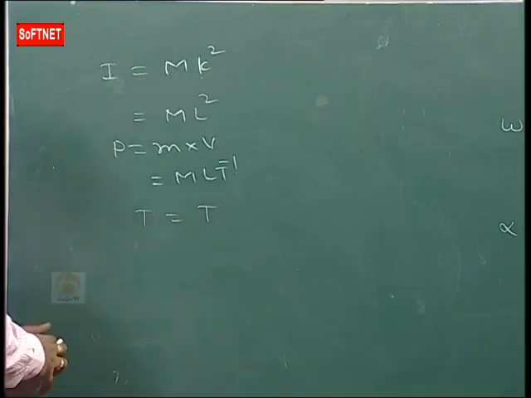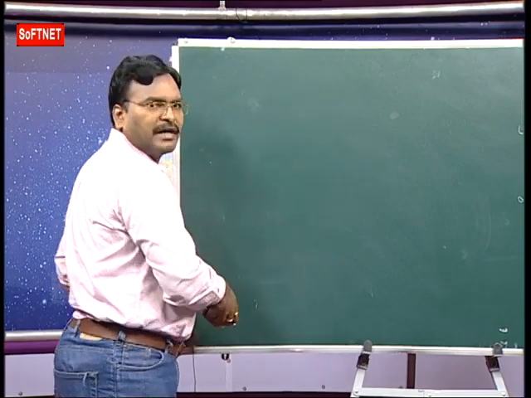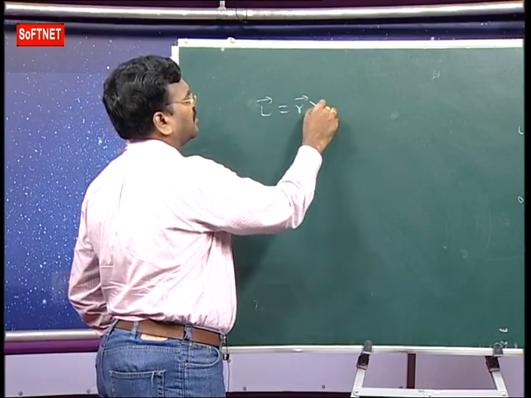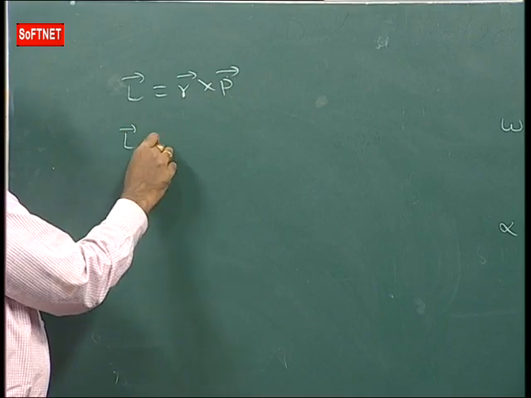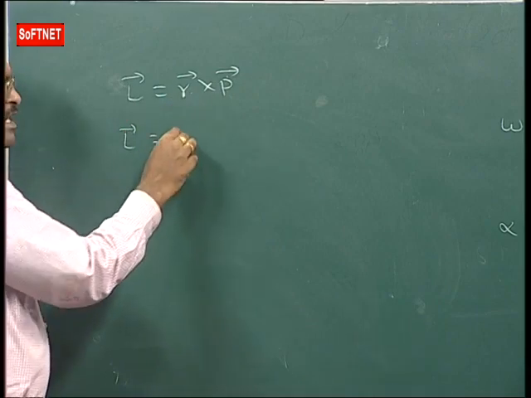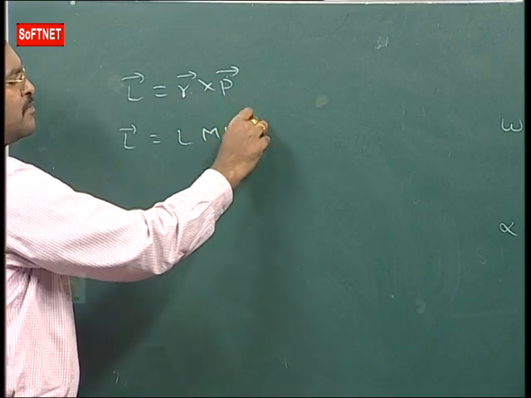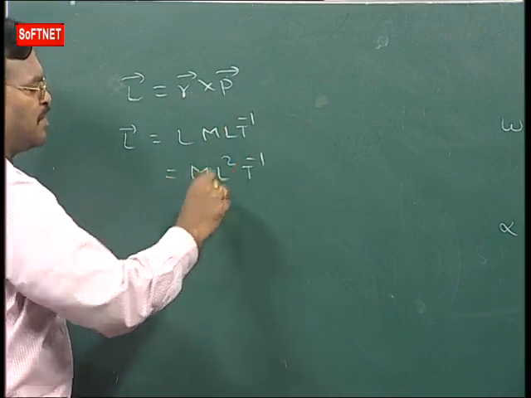And next one, we have angular momentum. Angular momentum L bar is equal to what? R bar cross P bar. What is R bar? Distance, L. Momentum is mass into velocity. Velocity means LT power minus 1. We are getting ML square T power minus 1.